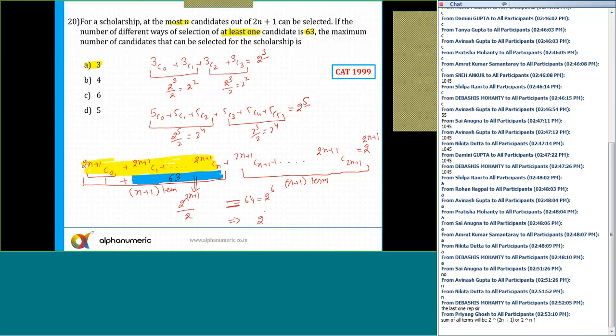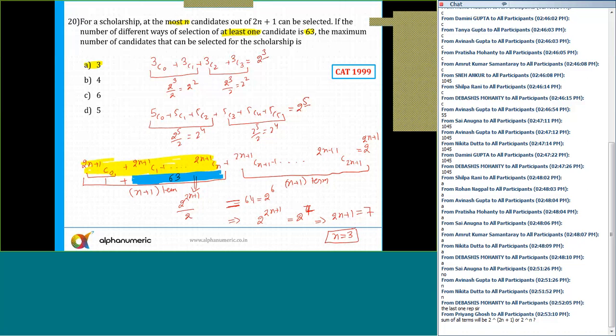So from here I get 2 raised to power 2n plus 1. Cross multiply, I get that is equal to 2 raised to power 7. So from this I can say 2n plus 1 is equal to 7. So n is equal to 3, and this is the answer.